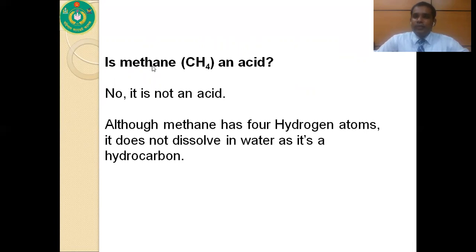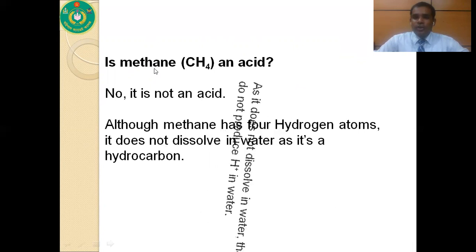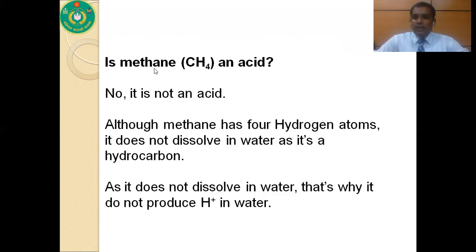What is hydrocarbon? A compound that is composed of carbon and hydrogen is known as hydrocarbon. So methane is a hydrocarbon. As it is a hydrocarbon and it does not dissolve in water, it does not produce any H+ ion in water. As it does not produce any H+ ion in water, it is not an acid.